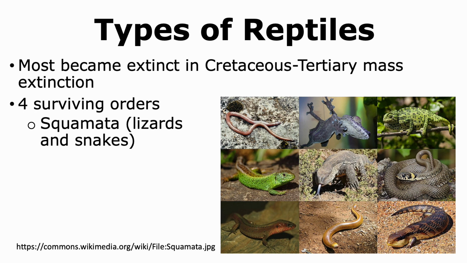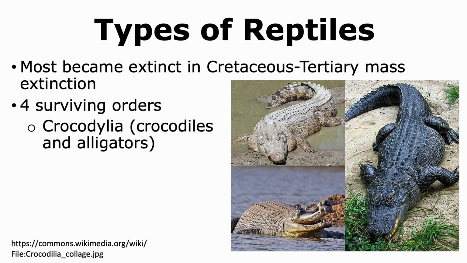It should be noted that snakes don't have limbs. However, they are still considered as tetrapods because their ancestors did have limbs, and with time, the snakes lost their limbs. The last surviving order is Crocodilia, which includes crocodiles and alligators.